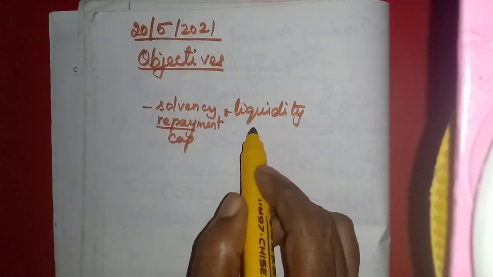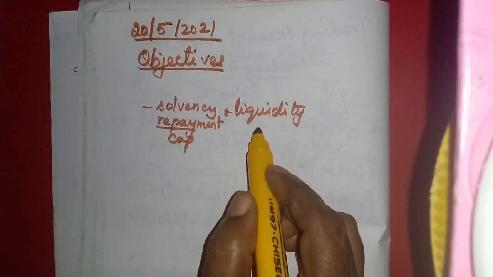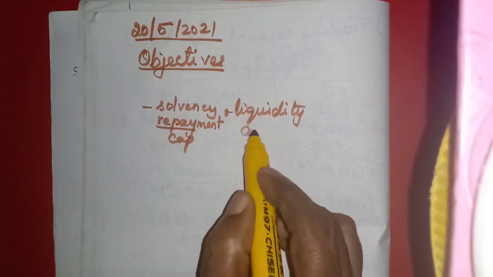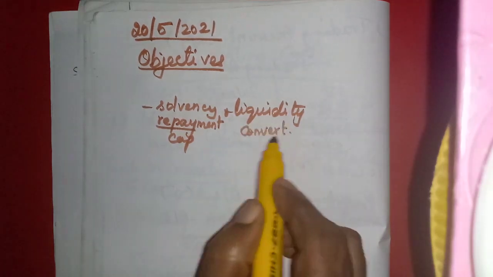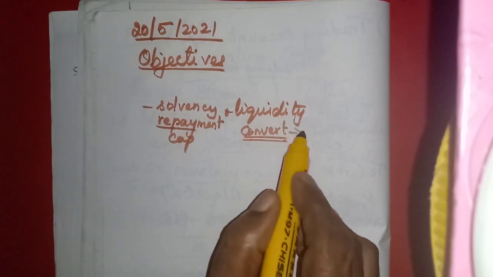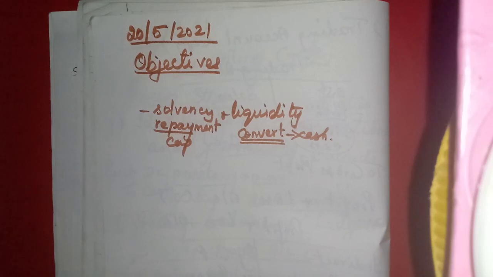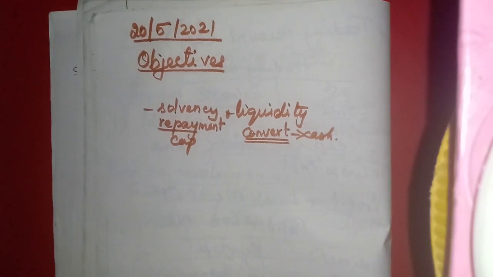What is the meaning here? That is how far we can convert the current assets into cash. Okay, within a short time, what are the assets that can be converted easily into cash? That means cash in hand and cash at bank, isn't it? The cash at bank, from the bank if we withdraw some amount by writing a check, we can withdraw the same day. So all these mean the liquidity.